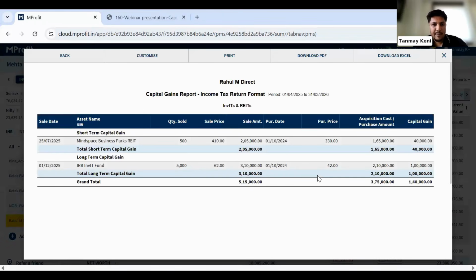So all this, again, ready-made reports generated. You can easily download it in Excel and PDF, both the formats.